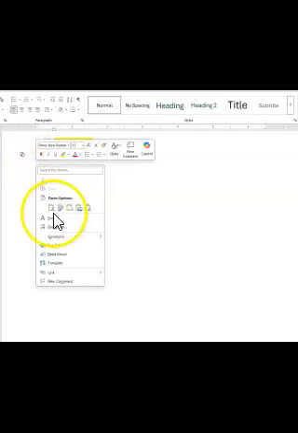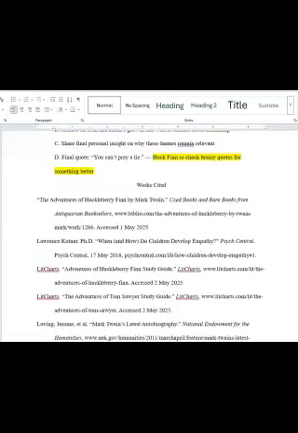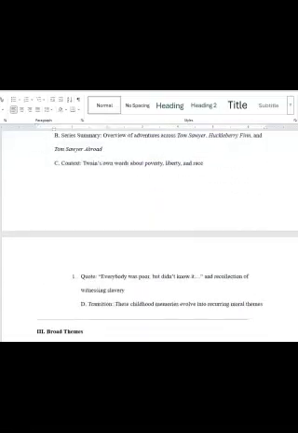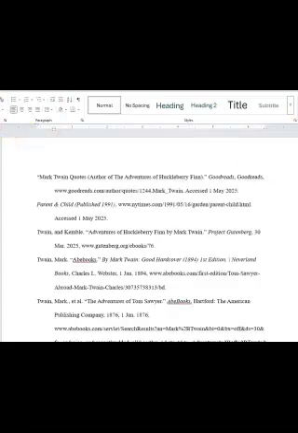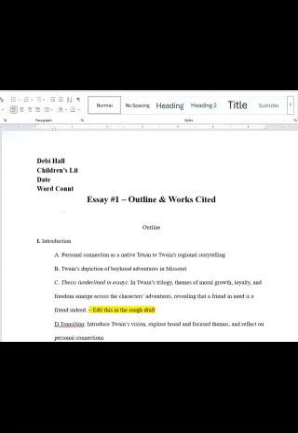Okay, paste, and it's correct. I'm going to check it one more time, and now I have completed my assignment. I'm ready to save this as a PDF and submit.